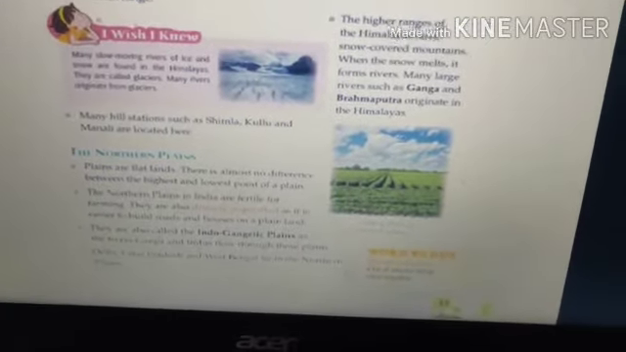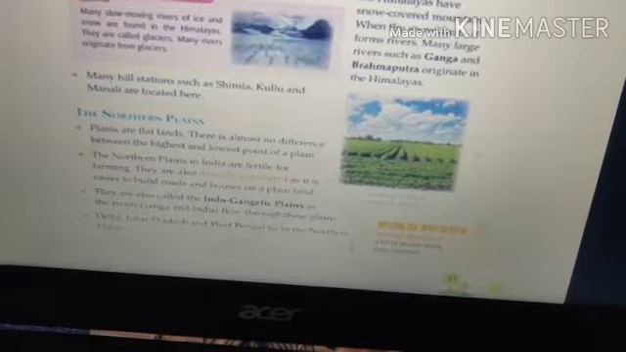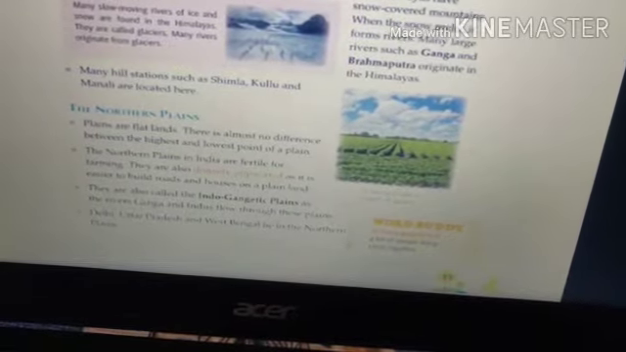Okay, so these are some points about the northern plains: these plains are flatlands, they are fertile, it is easier to build roads and houses, they are densely populated, people live close together, not like mountains. And the rivers Ganga and Indus flow through these plains.